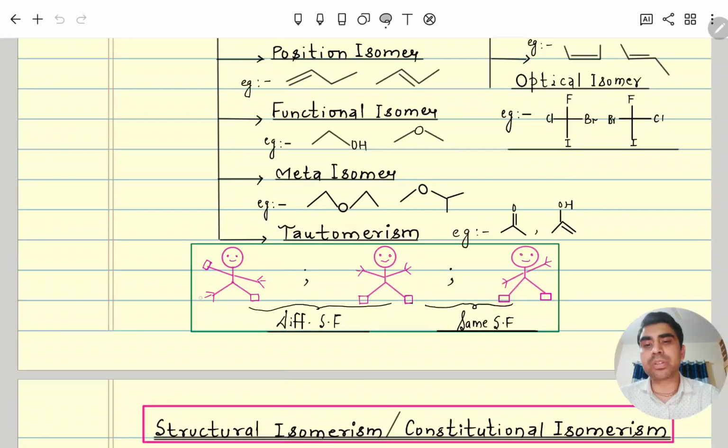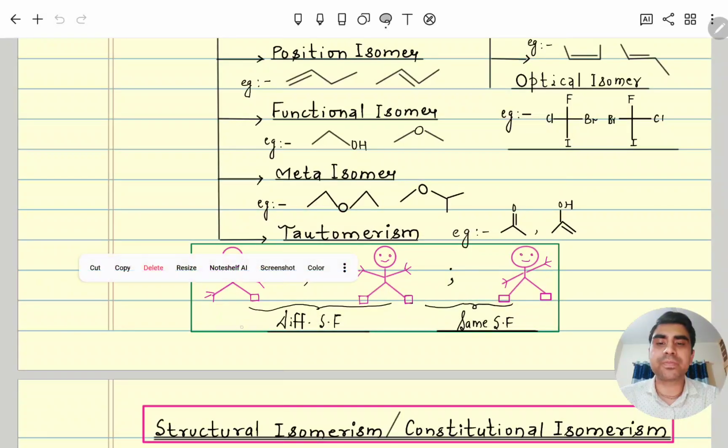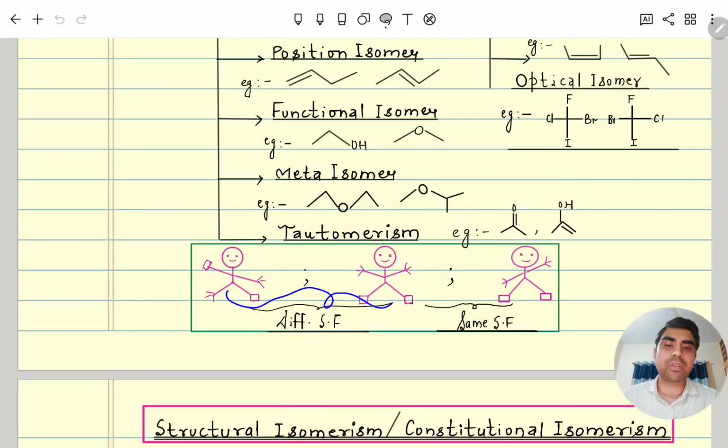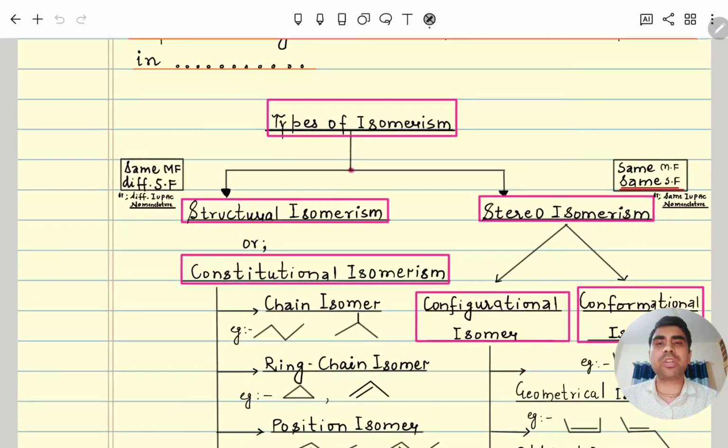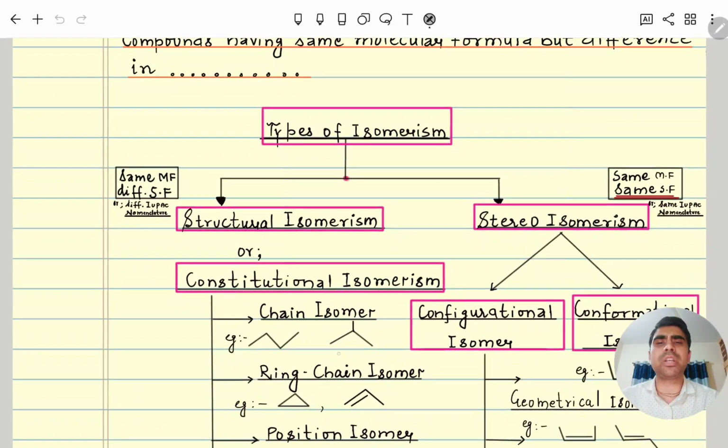But here this same person became super excited. Oh, something happened here. You can see that instead of the hand, the leg came here, and instead of the leg, the hand came here. Something different. So this is a different structural formula for this person. So you understood that structural isomerism means the structure will be different, but in stereoisomerism the structure will be the same, only the orientation changes position here and there. So let's start. First we will discuss structural isomerism.